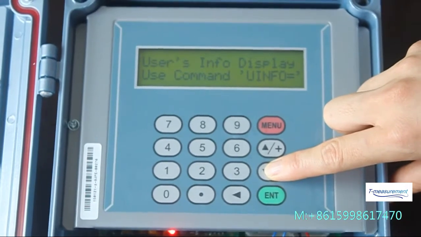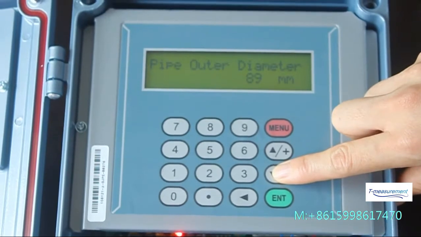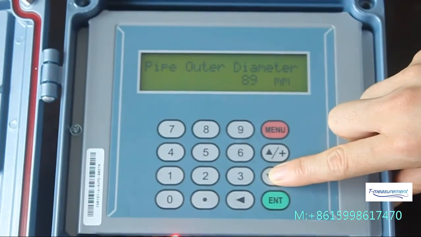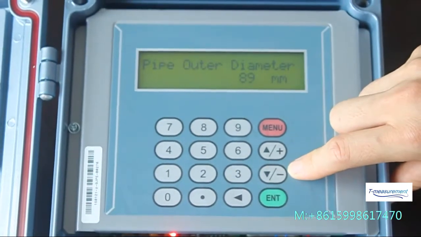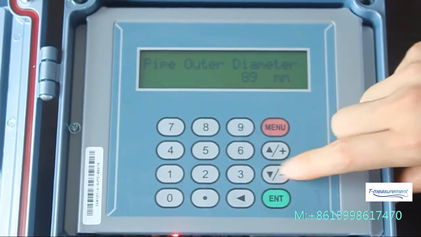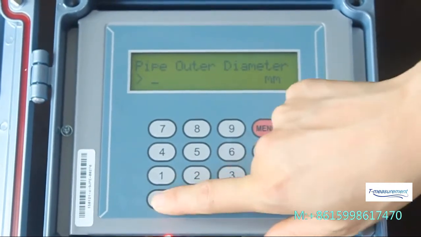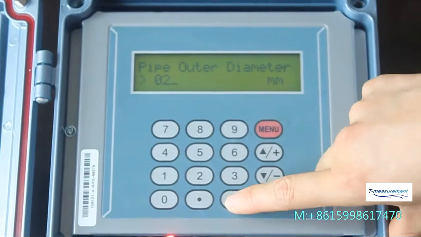This is the user's information display. This is the pipe outer diameter. You can change the number according to your pipe size. Enter the enter key. Okay.